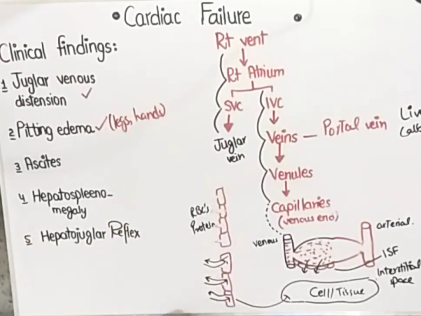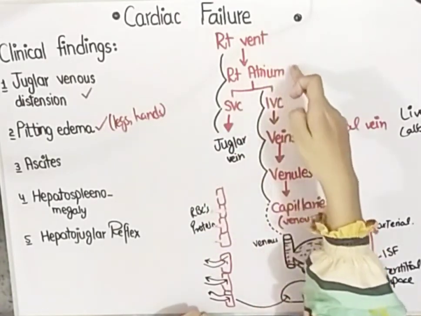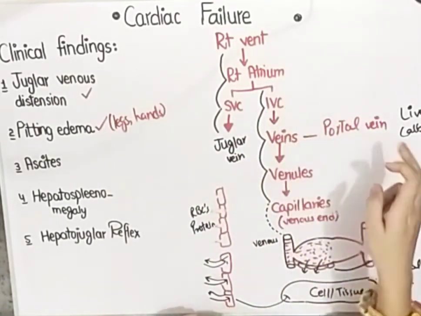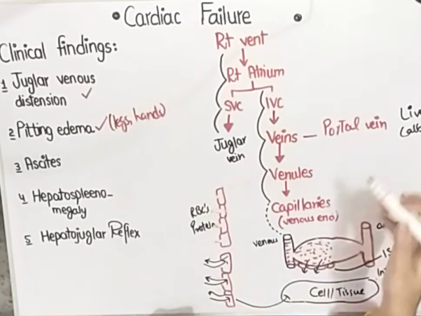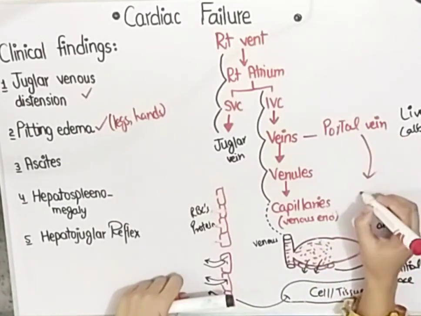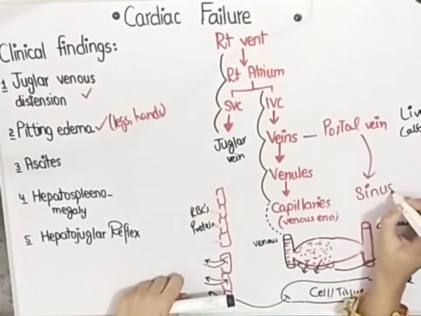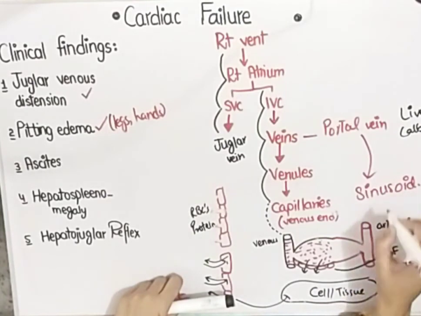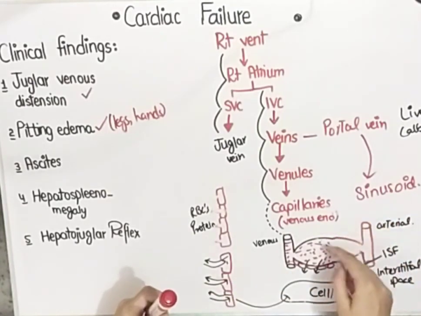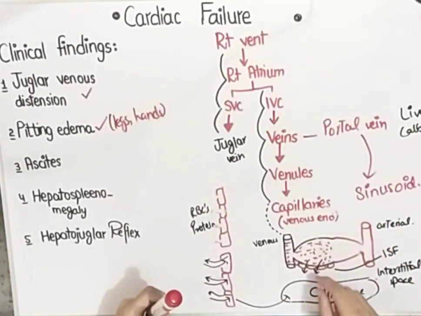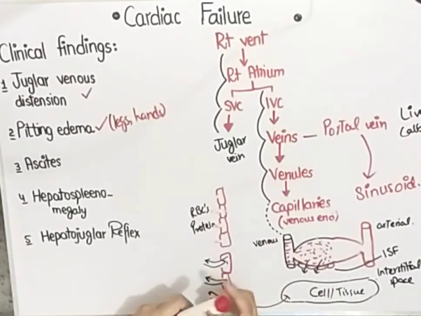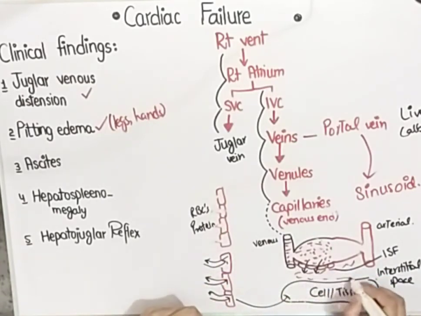So basically what happens is that this blood backflows from the right ventricle to the right atrium and then to the inferior vena cava and then to the portal vein, and from the portal vein, instead of capillaries, it has a special type of capillary which is the sinusoids. And from the sinusoids, a lot of plasma along with the proteins is released into the interstitial space.